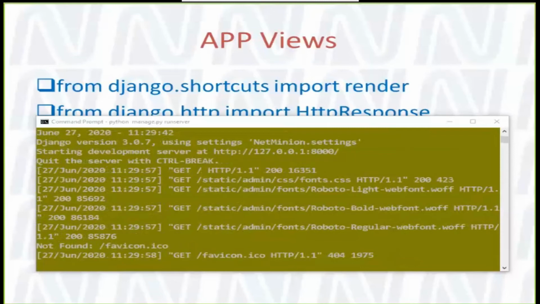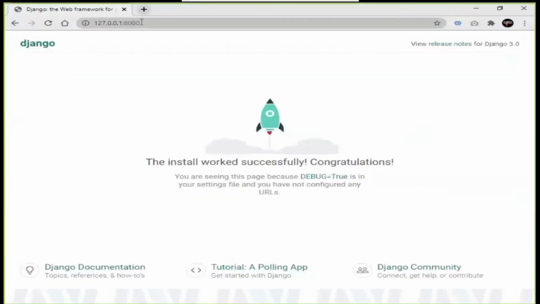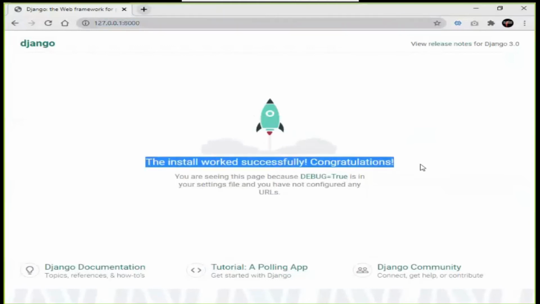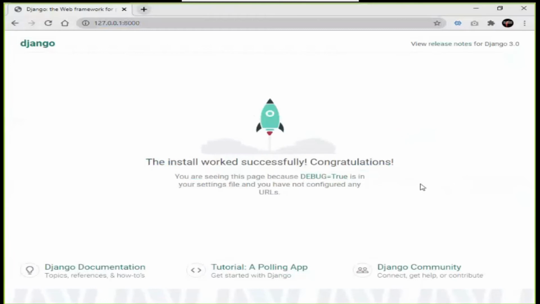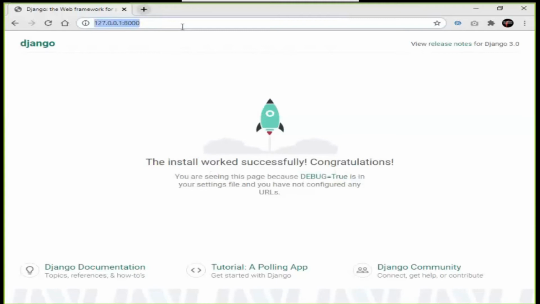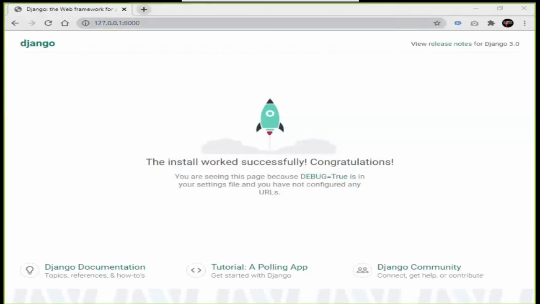And I am opening it in the background, and you can also see the server is showing me a couple of things. Using the same IP, I can see that there is a default page which says the install worked successfully, congratulations, and so on, right? So you have built your own server so far. You have not integrated the database or anything like that, but you have run it. You can check it on your PC also if you are running along with me.